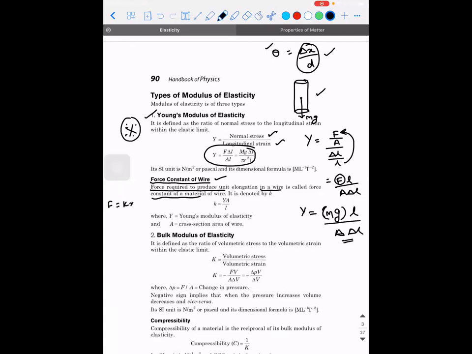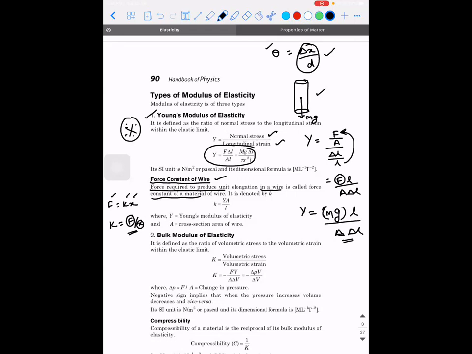I say F is equal to Kx, right? The restoring force is equal to K into X, which is happening within a spring. So K will be equal to F divided by X. So how do you define spring constant? It is the amount of force you need to apply to produce a unit extension.